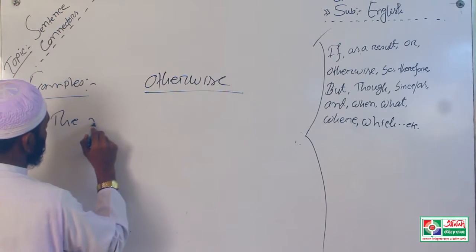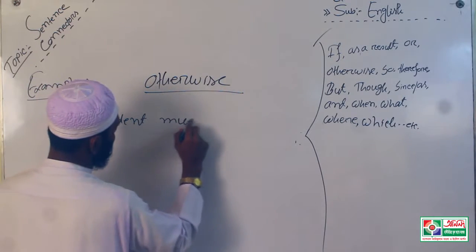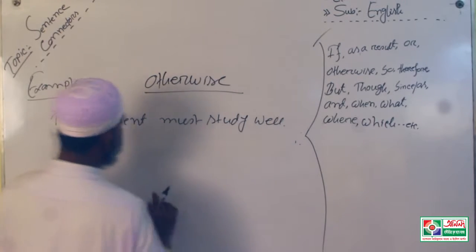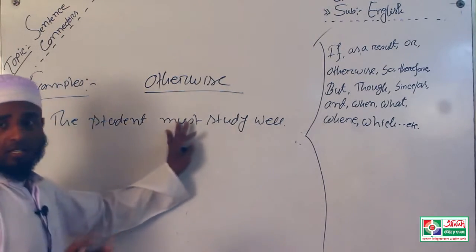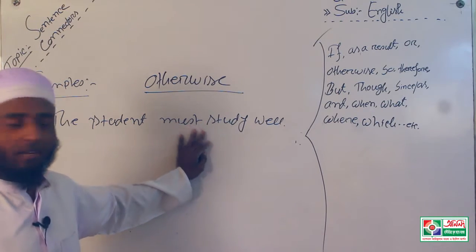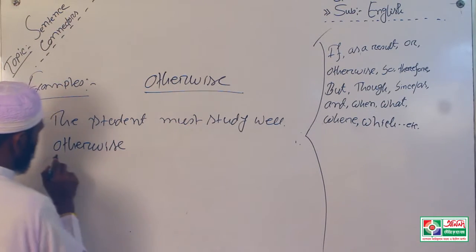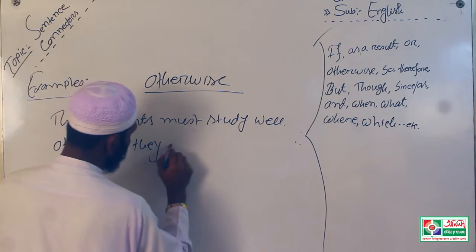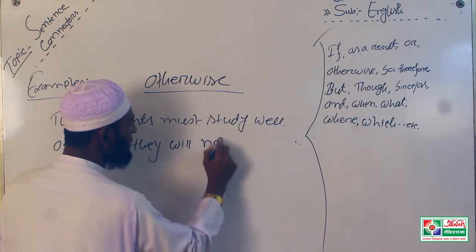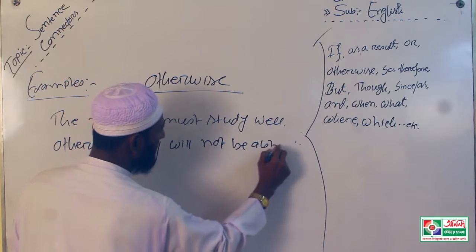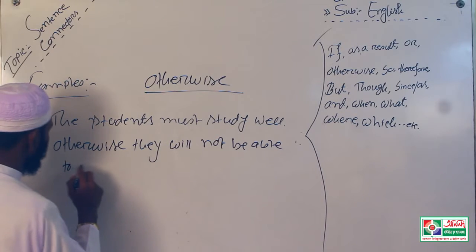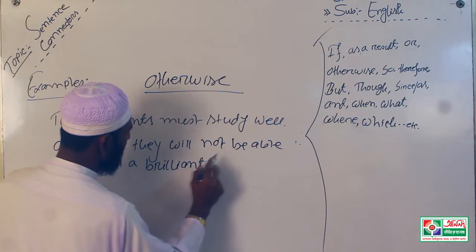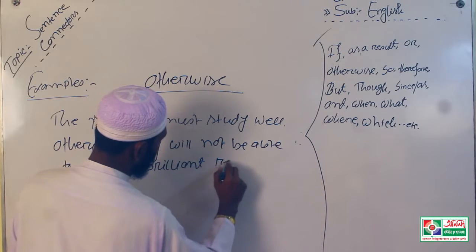The student must study well, otherwise they will not be able to gain a brilliant result.